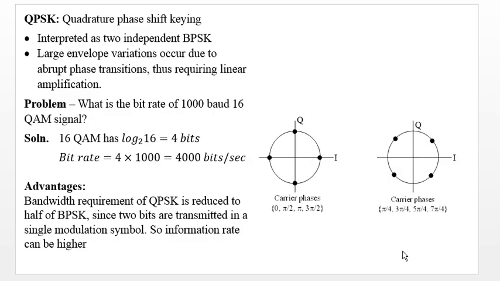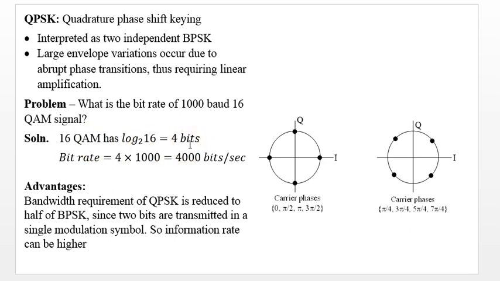Now QPSK, quadrature phase shift keying, is a very common arrangement, interpreted as two independent BPSK, binary phase shift keying, signals. Large envelope variations occur due to abrupt phase transitions, thus requiring linear amplification. So you need linear amplification when there is a larger phase change from one bit of information to the other. And the problem here: we have taken a bit rate of 1000 bauds for a 16 QAM signal. 16 QAM has log of 16 to base 2, so 4 bits.